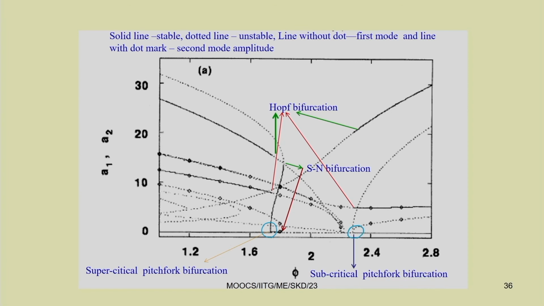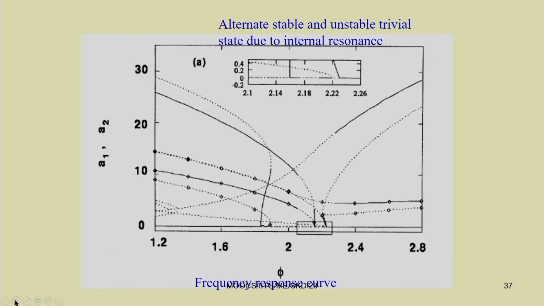In the case of the saddle node bifurcation, we have two saddle node bifurcations here. Here you can observe a stable solution giving rise to an unstable solution. In the case of the Hopf bifurcation, from the stable fixed point response you may get a stable periodic response or an unstable periodic response. Depending on that, you can have the subcritical or supercritical Hopf bifurcation.